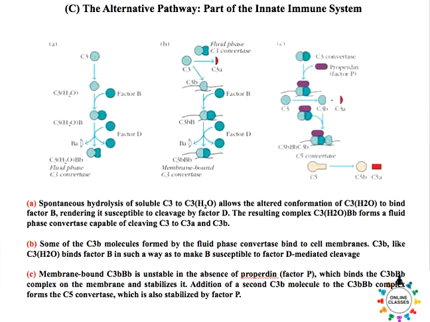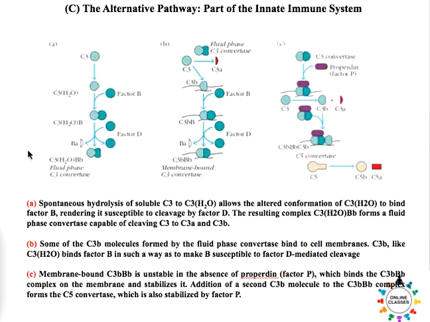What happens in the case of the alternative pathway? In this case, there is spontaneous hydrolysis of the C3 component, and because of this, factor B has an affinity with this component and joins the complex, and then factor D also joins the complex, and the fluid phase C3 convertase is created. When you say fluid phase C3 convertase, that means it is present in the plasma.